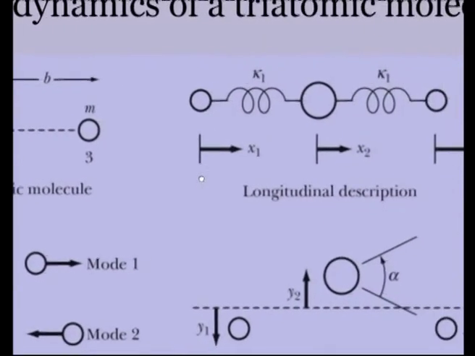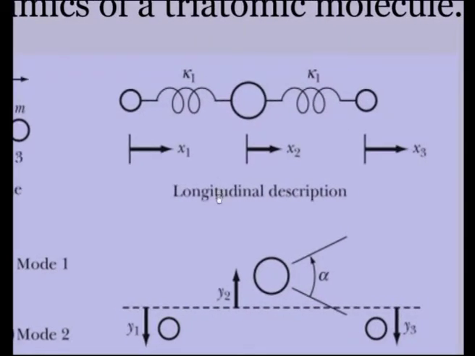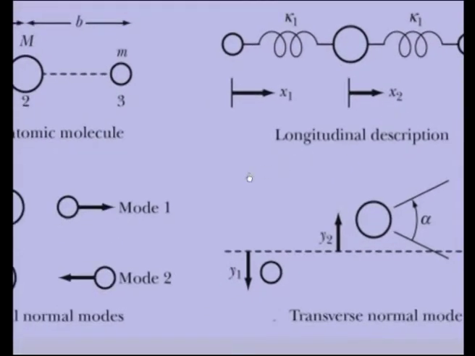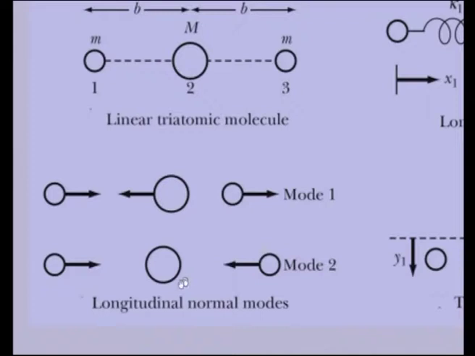And what are the types of oscillations possible? In the longitudinal description, all of them could vibrate left and right. Then the longitudinal normal modes, these are the modes. The extremes are moving to the right and the center one is moving to the left, or vice versa, the extremes will be moving to the left and the center one will move to the right. That is actually one mode. The continuation can be the other way.